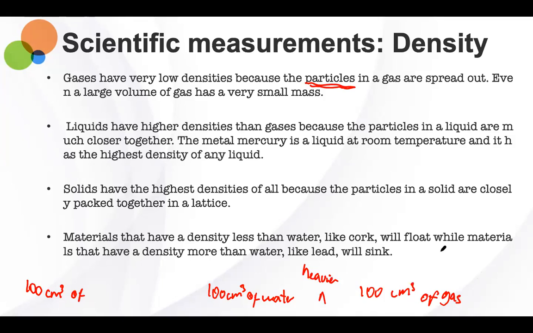So liquids have higher densities than gases because the particles in liquids are much closer.